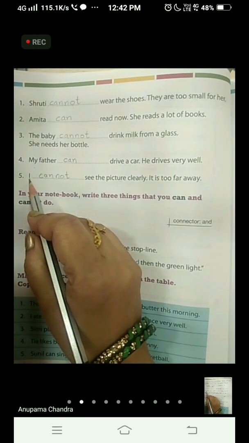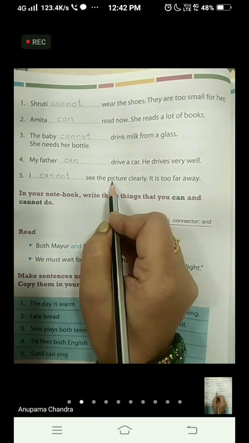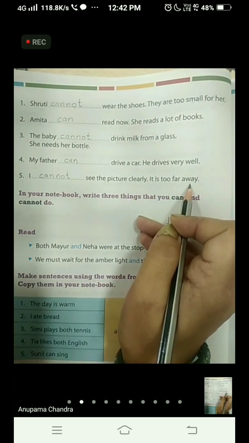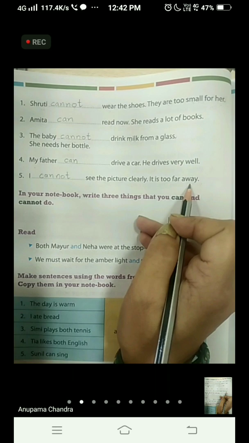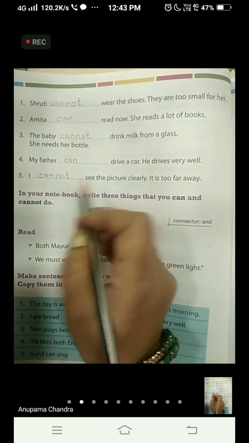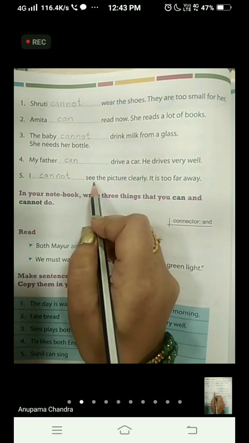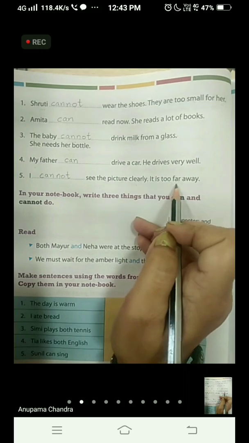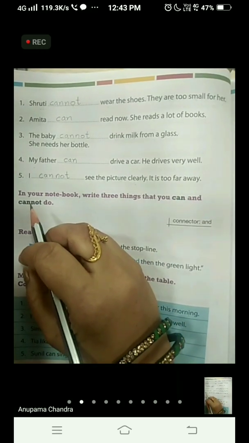The fifth one, I cannot see the picture clearly. It is too far away. The boy cannot go near the picture. So he's telling that he is not able to see the picture clearly. So we have written I cannot see the picture clearly. Why? Because it is too far away. Okay.